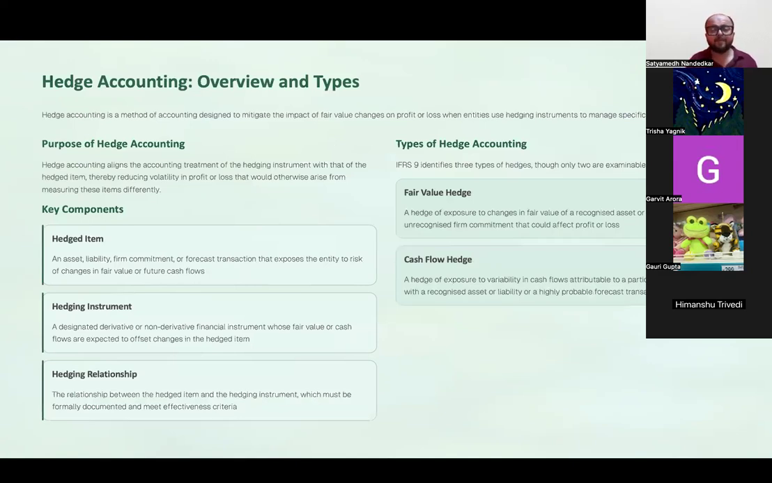ठीक है. Then one critical aspect in derivatives is the hedge accounting. Okay, in hedge accounting we have two hedges that we are going to discuss. There is a fair value hedge and there is a cash flow hedge. Okay, now what is a hedged item?